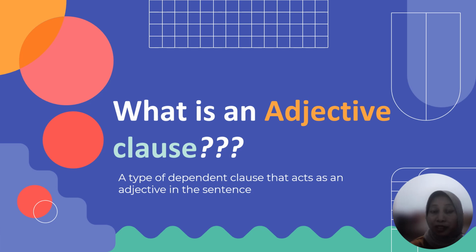We will start our discussion with a question. What is actually an adjective clause? An adjective clause is a type of dependent clause that acts as an adjective in the sentence. An adjective clause will always contain a subject and a verb. However, it cannot stand alone as a complete thought.